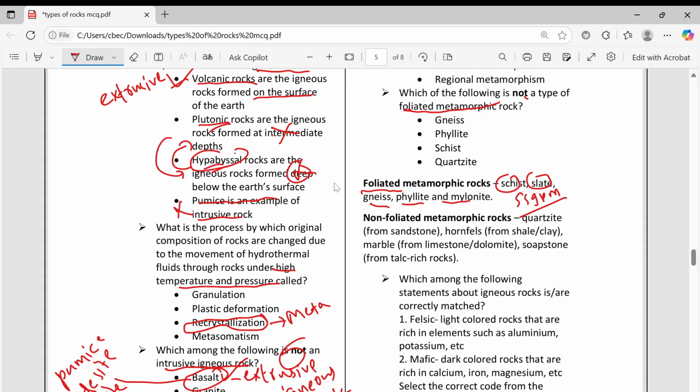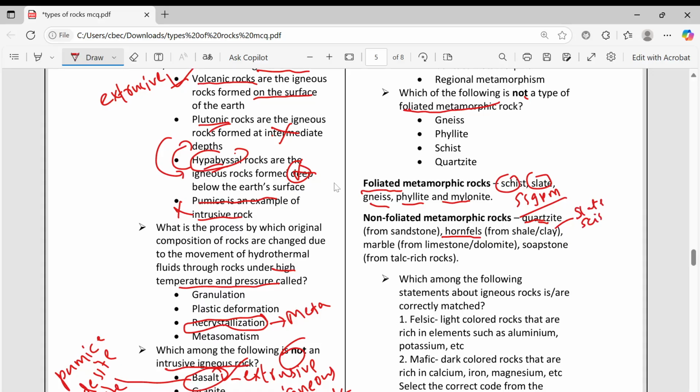Okay, schist, slate or schist, gneiss, phyllite, mylonite. Then non-foliated means you cannot break this into sheets. That is quartzite, very important, coming from sandstone. Then hornfels, coming from shale or clay. From shale clay, also metamorphic rocks, slate will come.